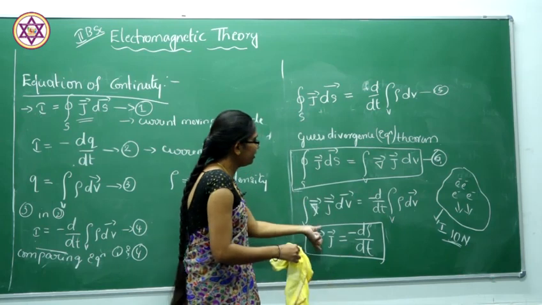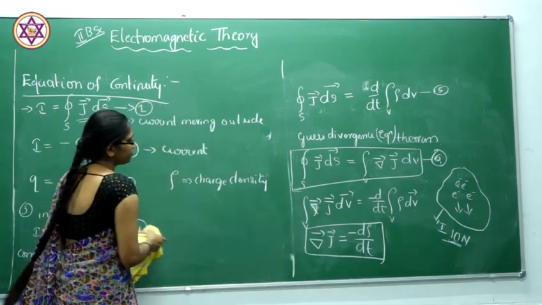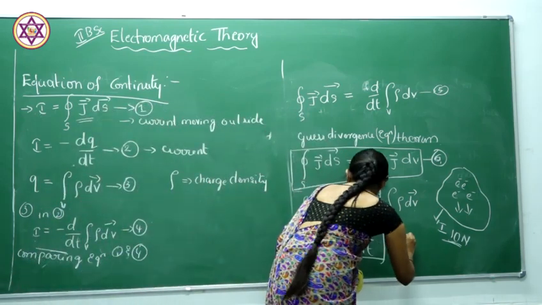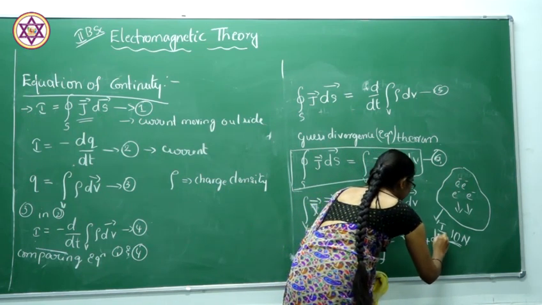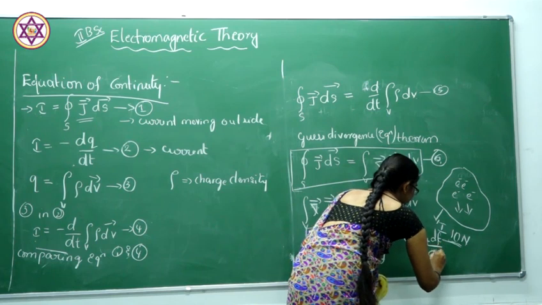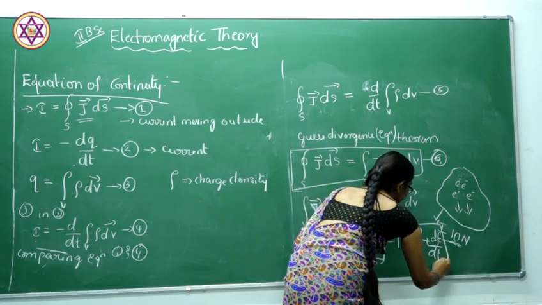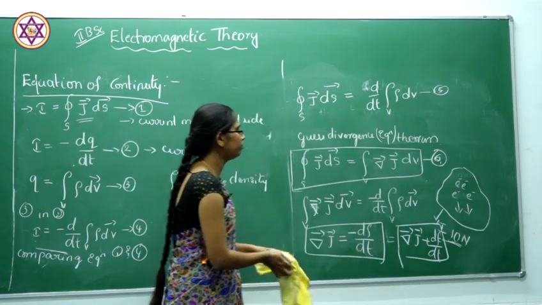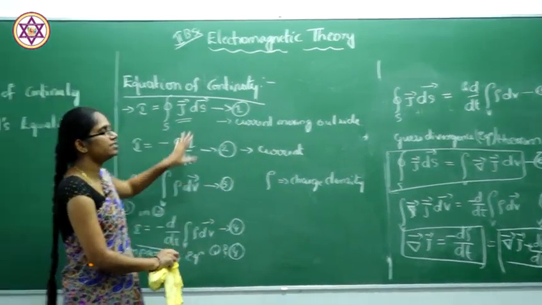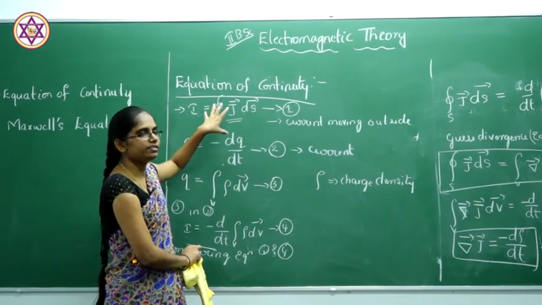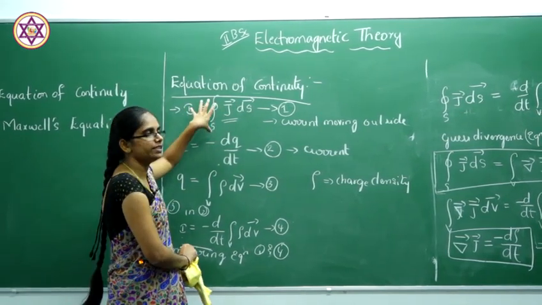So, we can rewrite this equation as divergence of J plus d rho by dt equal to zero. This is the mathematical form of the equation of continuity. For that we consider an isolated system of charges.